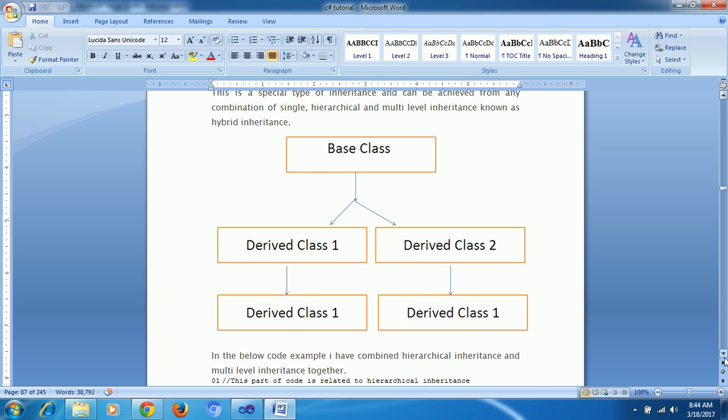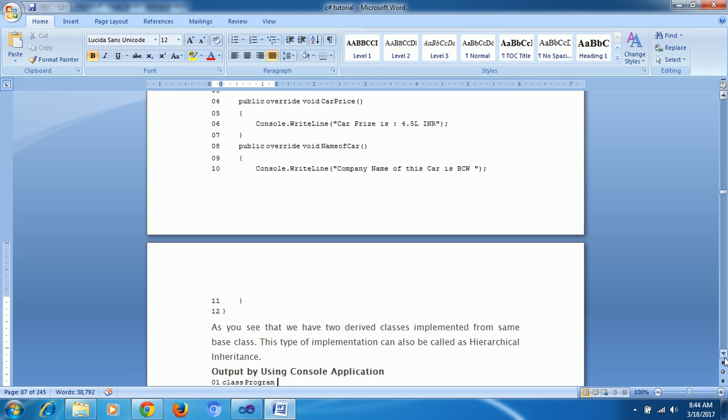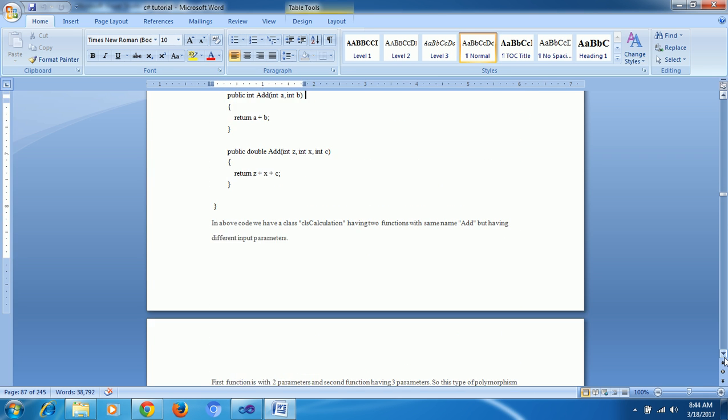Hybrid is just like hierarchical, with levels like a tree, a full tree structure: A, again B, C, again D, E, like this. A number of structures you can go through step by step.